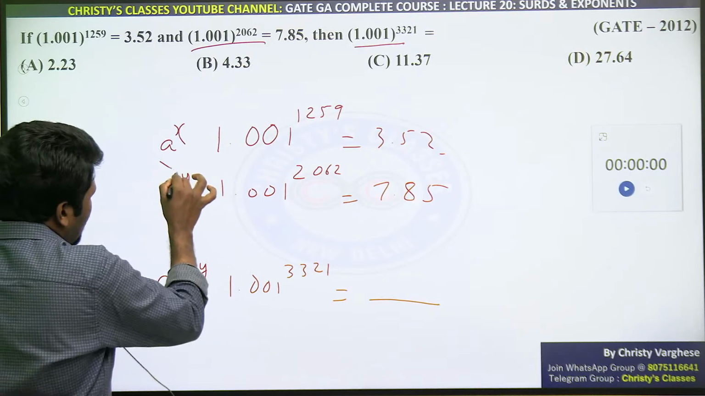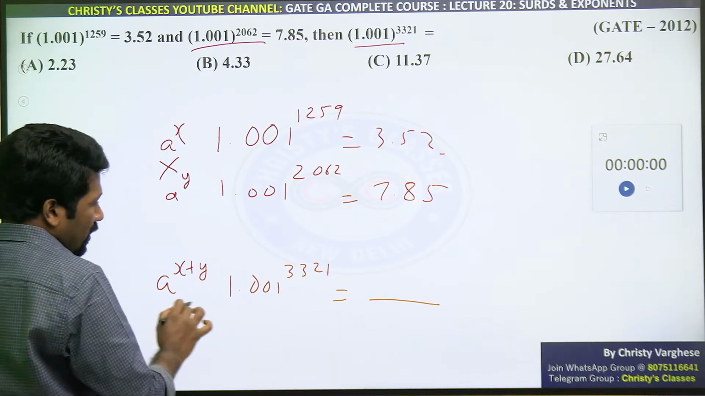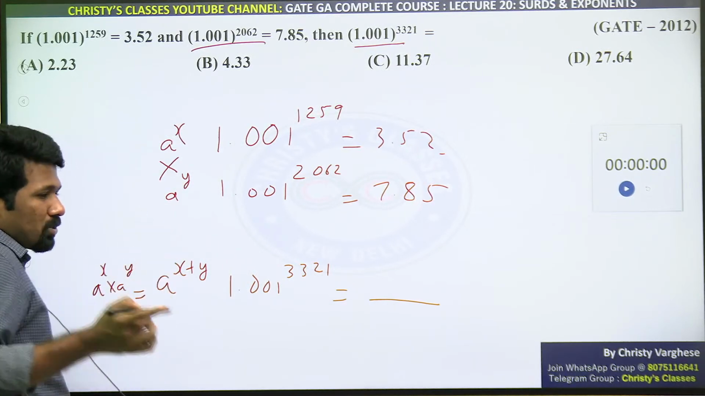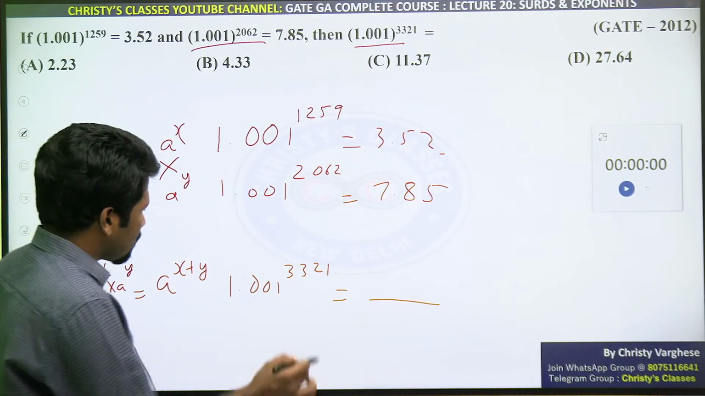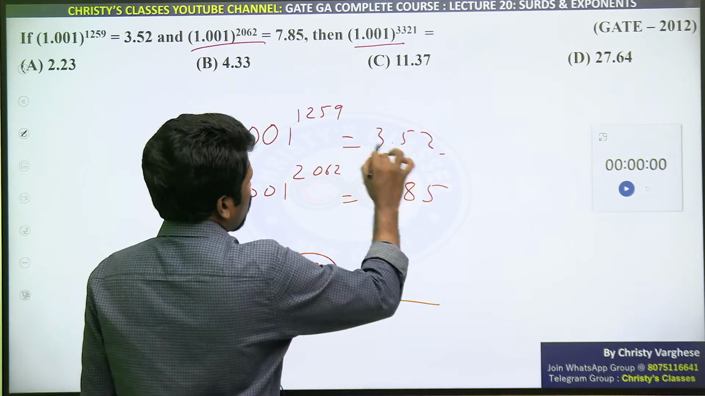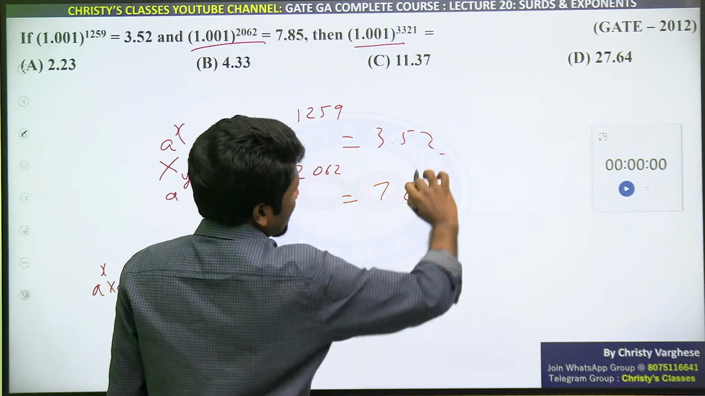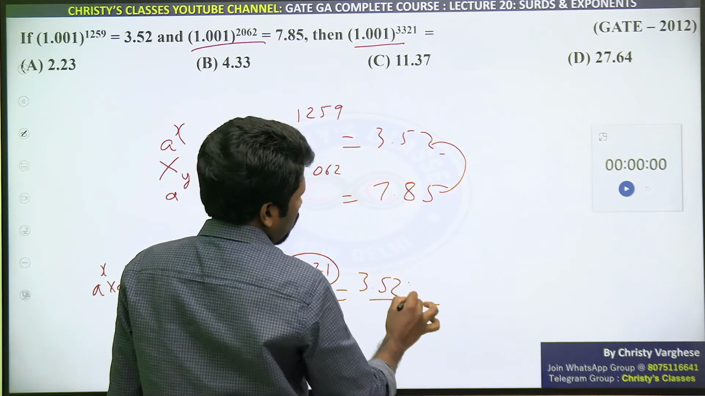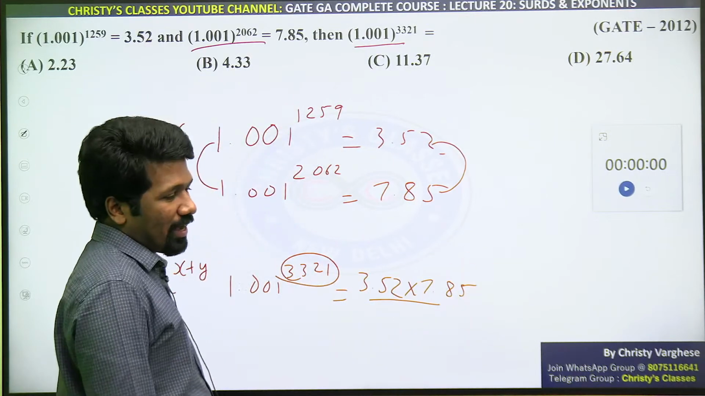It is actually a raised to x into a raised to y. You have to do a raised to x into a raised to y. A raised to x into a raised to y only is a raised to x plus y, what we discussed in the beginning of the class. That means to get this, you need to multiply these two. To get its right hand side, you have to multiply the right hand sides of this: 3.52 into 7.85. So its product will be the answer.